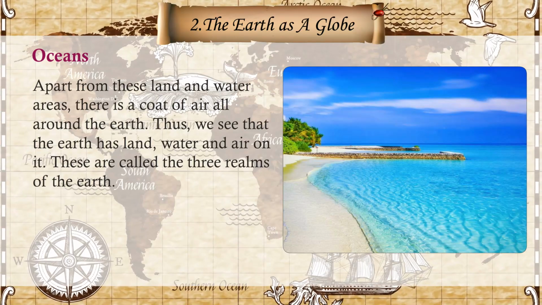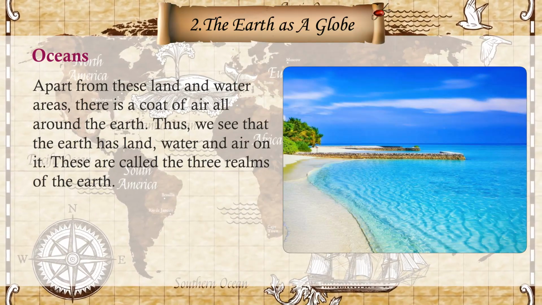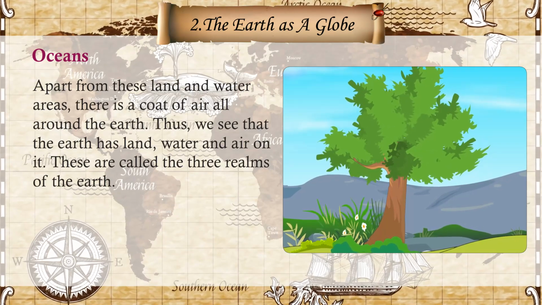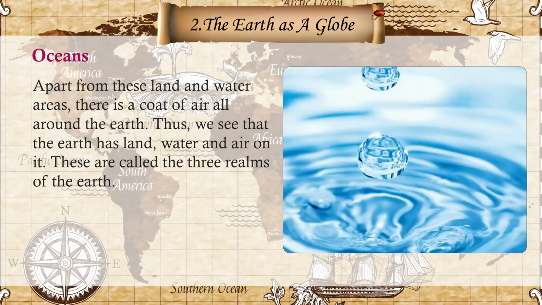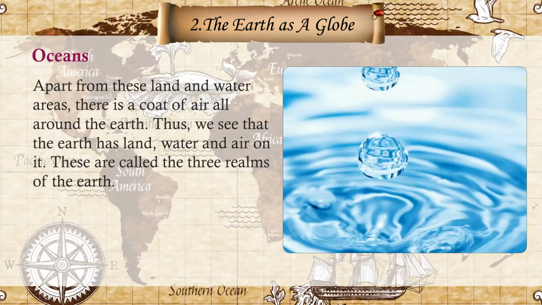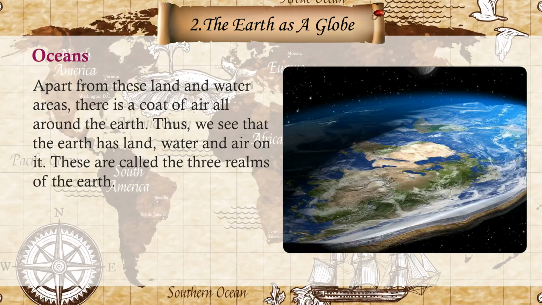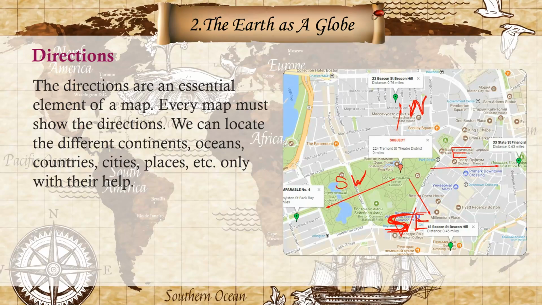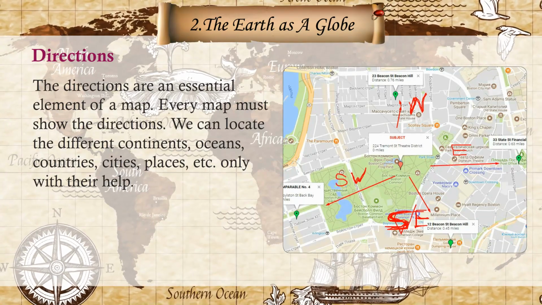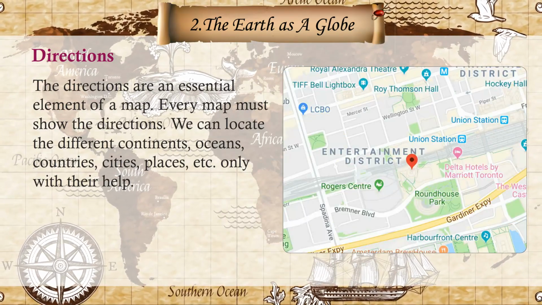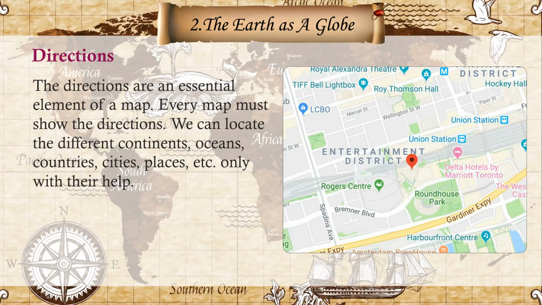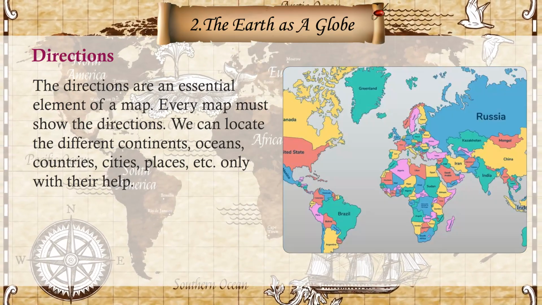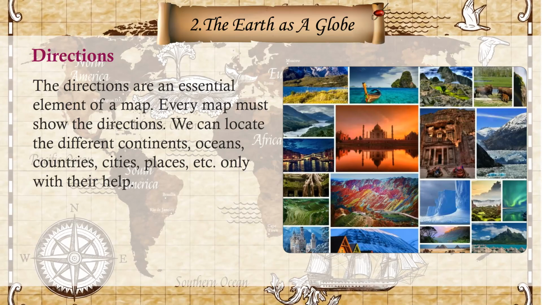Apart from these land and water areas, there is a coat of air all around the earth. Thus, we see that the earth has land, water and air on it. These are called the three realms of the earth. Directions. The directions are an essential element of a map. Every map must show the directions. We can locate the different continents, oceans, countries, cities, places, etc.